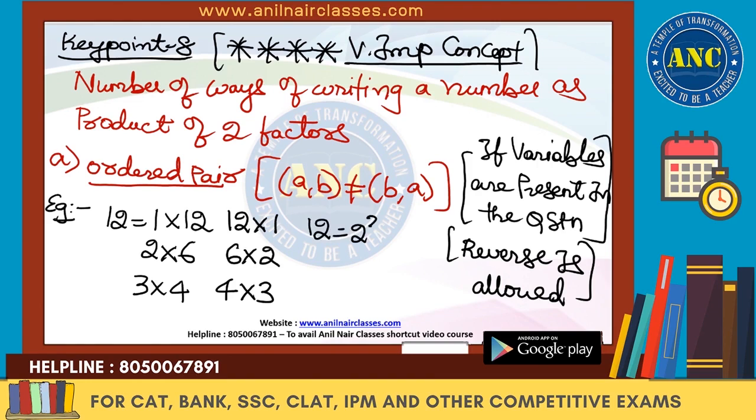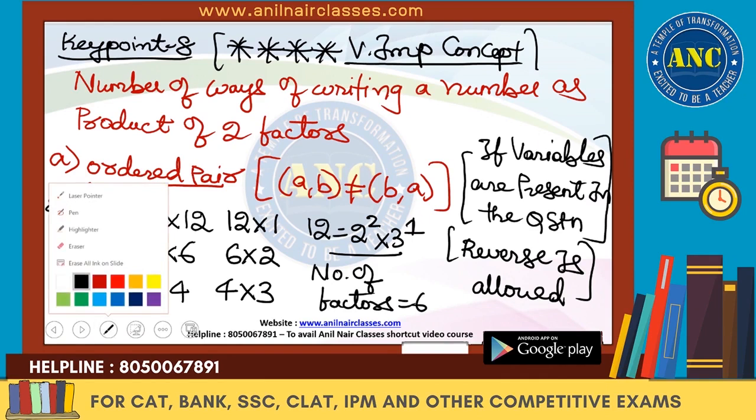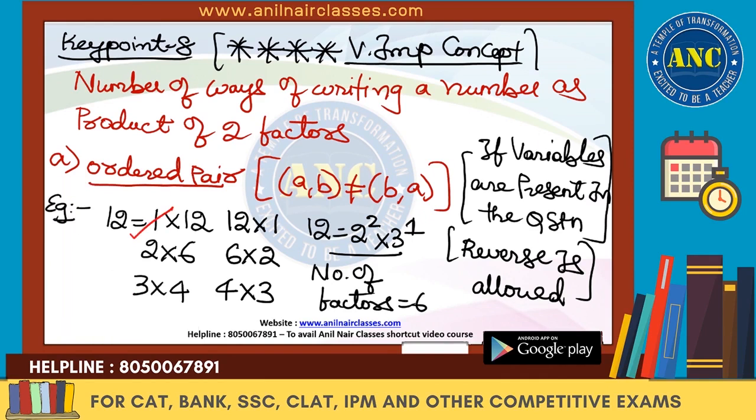12 is nothing but 2 square into 3 power 1. Number of factors is nothing but 6. 3 2s are 6. How many ways I got? I also got 6 ways. 1, 2, 3, 4, 5, 6. How many ways I got? 6 ways. Extremely important point.